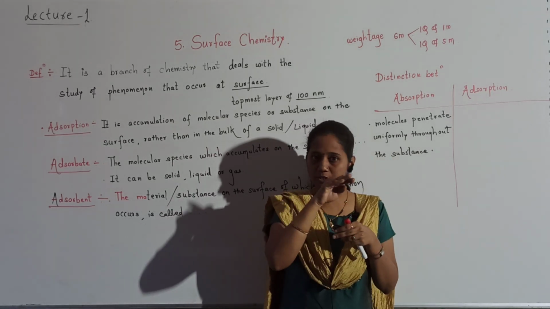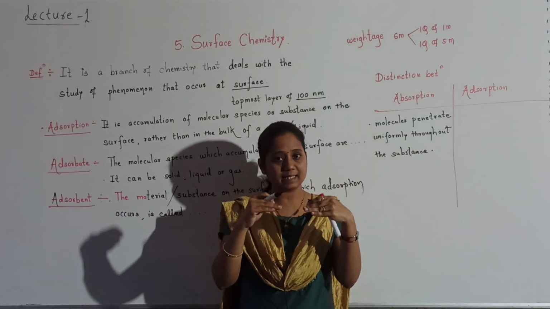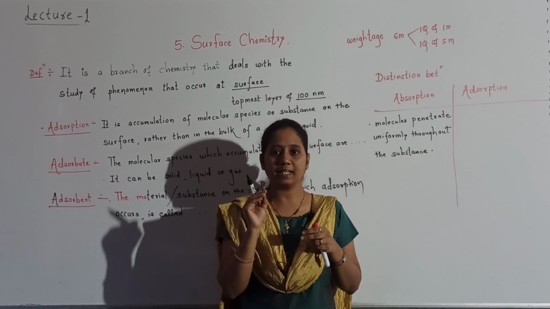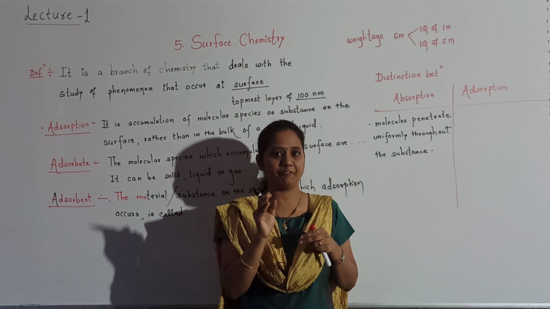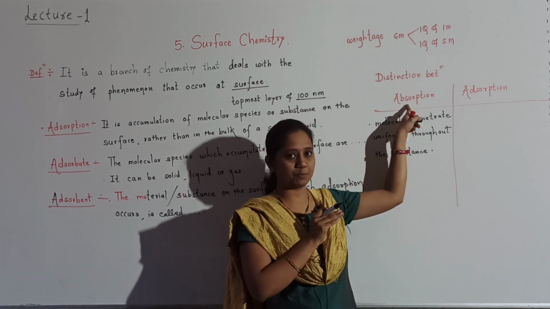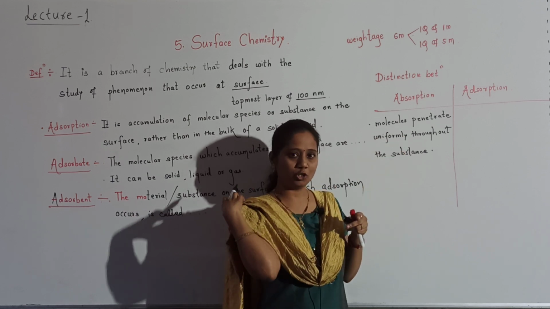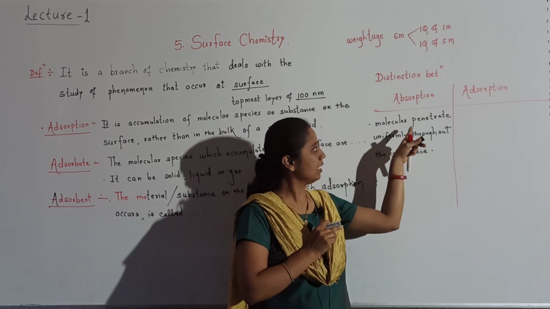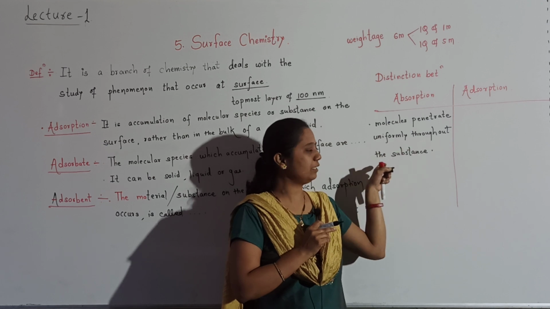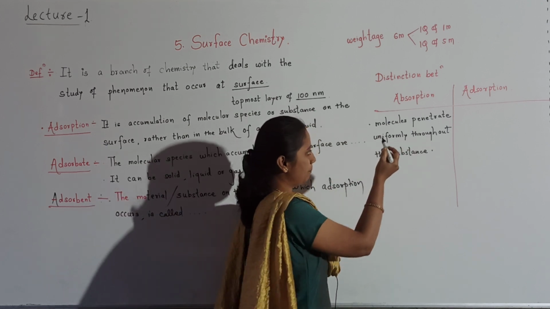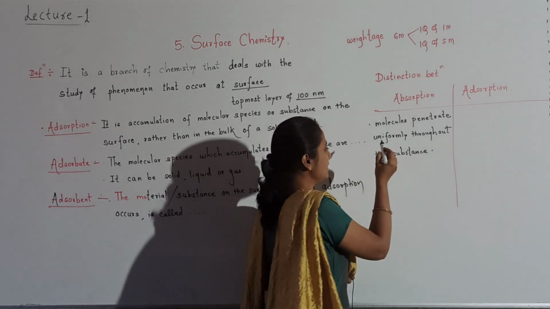Means it remains on the surface also, it penetrates inside the adsorbent also, and that distribution is uniform everywhere. That is called as absorption. What is absorption? The process in which molecular species or molecules will penetrate uniformly throughout the substance. Okay, uniformly penetrate, distribute, that is called as absorption.